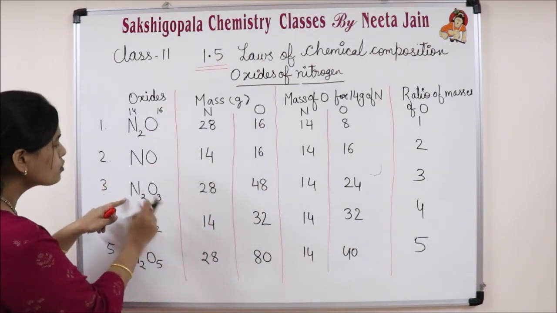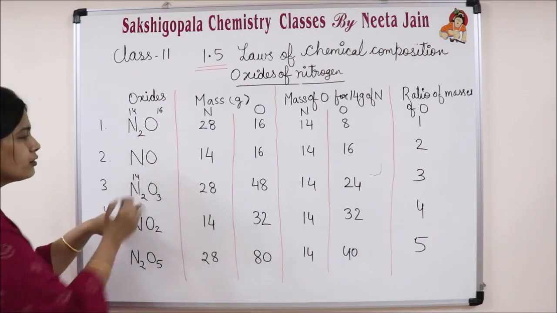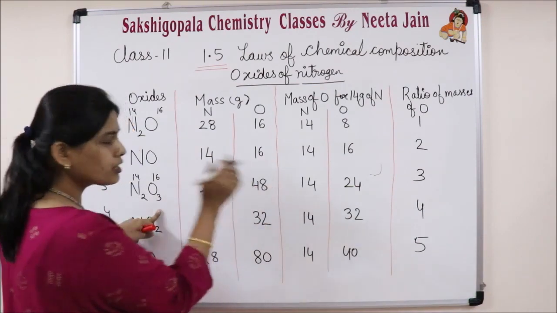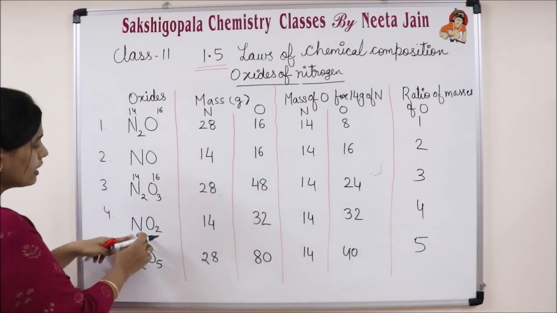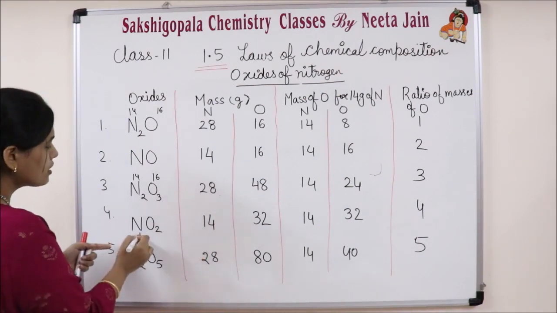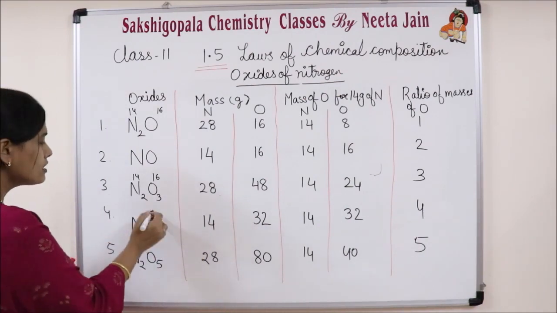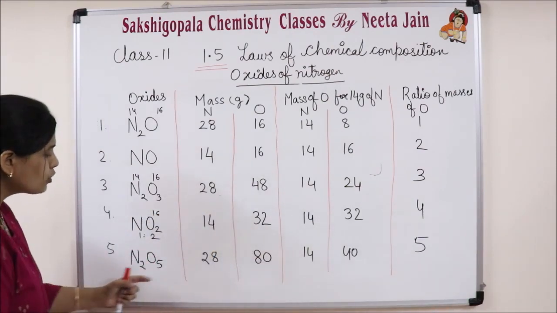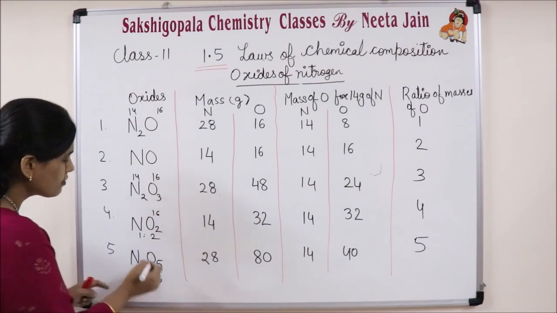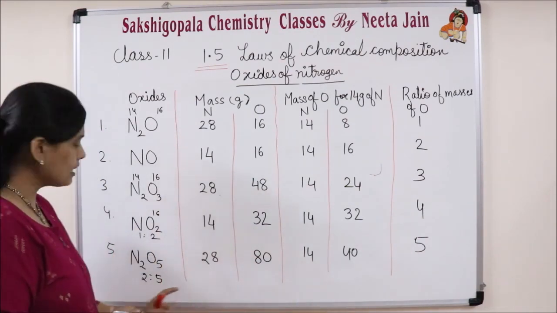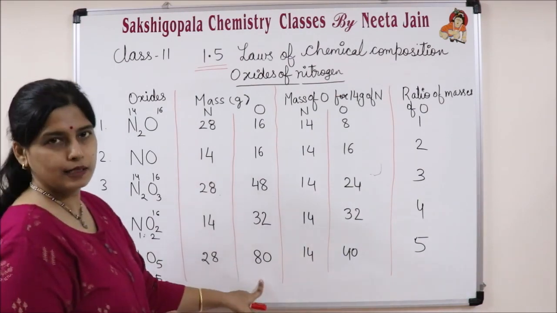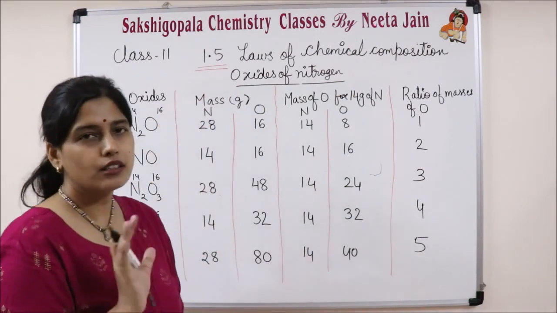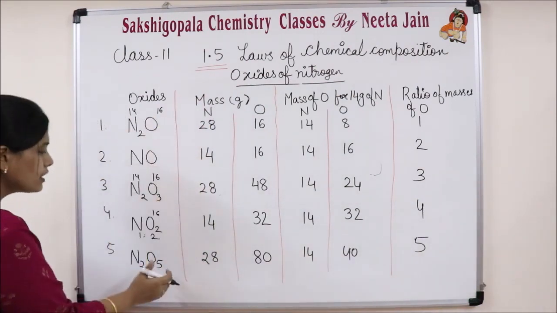Third case is 2:3, so nitrogen is 28 and oxygen 16 threes are 48. Next, NO2, the ratio is 1:2, so nitrogen is 14 and oxygen is 16 multiplied by 2, which is 32. N2O5, ratio 2:5, so 14 twos are 28 and 16 fives are 80. This is the mass in grams of nitrogen and oxygen in the different oxides of nitrogen.